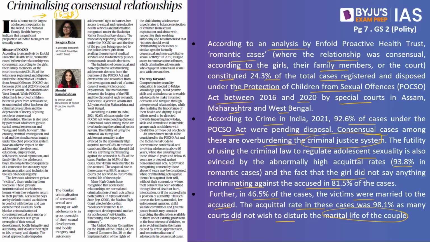Let's say, for example, what is a statutory rape? A statutory rape is a situation where any person who is less than 18 years of age, even if the consent is given by the girl, they engage in an intimate relationship that is assumed to be a rape. So what happens in rape? A man forces himself on a girl. Consent is not given by a girl. But what happens in statutory rape? In statutory rape, consent is given by a girl. They engage in a romantic relationship, but then what happens? Because the law says that anyone who is less than 18 is not supposed to engage in any sexual activity, this is assumed as rape.